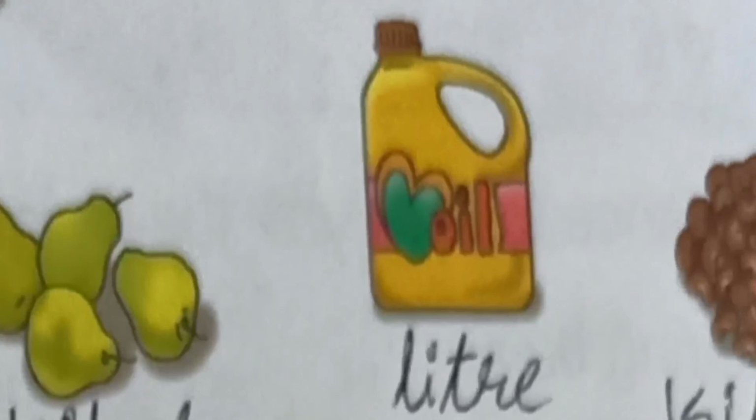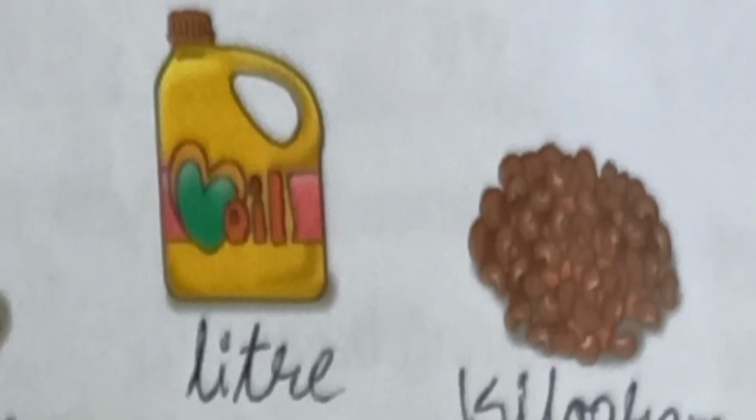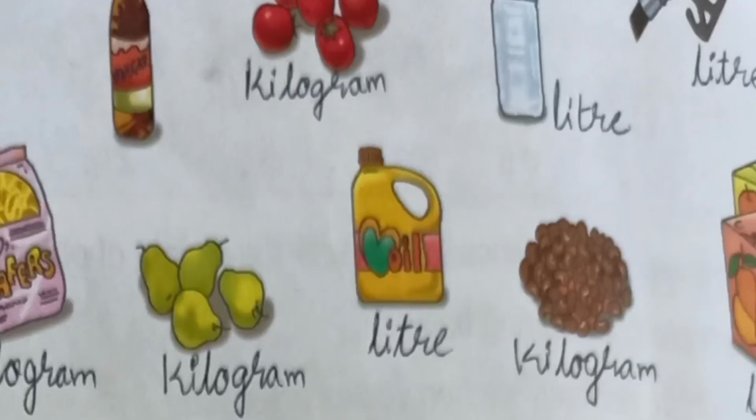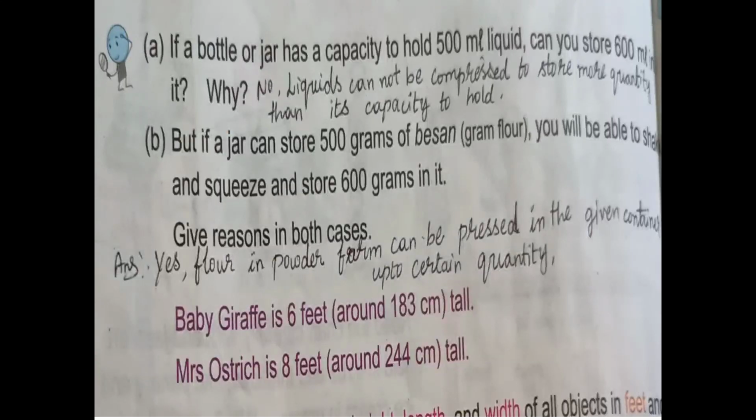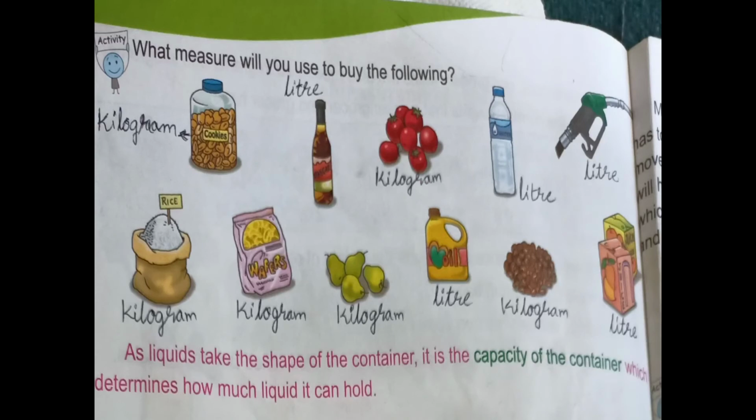And oil, oil is a liquid, no. So that needs a container. Oils are measured in liters. And here are some beans, that we also measure in kilograms. And fruit juice is also a liquid, this one we measure in liters.